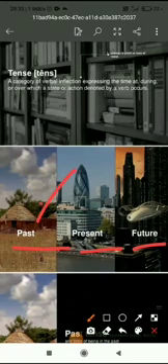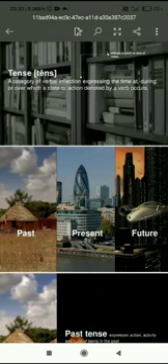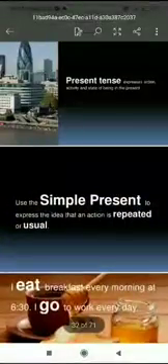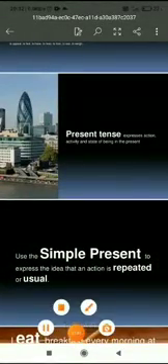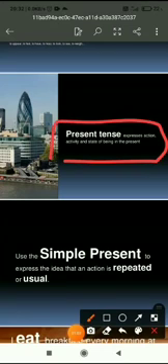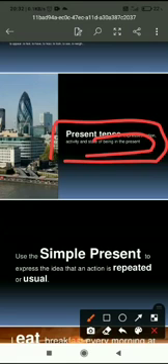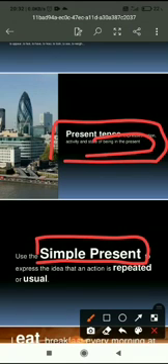We know the time which has gone, that is past, which is going on now is present, and which will come is future time. Fine. So first of all, we'll do present tense. Present tense expresses the state of being in the present, means the time which is going on, the action which happens in present tense. And the first category is simple present tense.